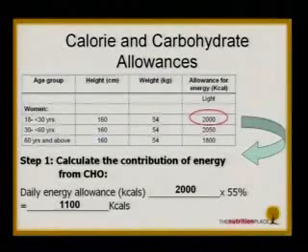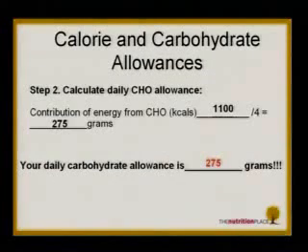So let's find out, 55% of 2,000 is how many calories? You know how to calculate, right? 2,000 times 55% is 1,100 calories. Up to now, are you okay? Do you understand? No problem, right? Okay, so now you remember, I need 1,100 calories, and I know that can be from carbohydrates. So what does that mean? How many bowls of rice? I still need to know how many bowls of rice. Don't tell me calories. Fair enough, okay?